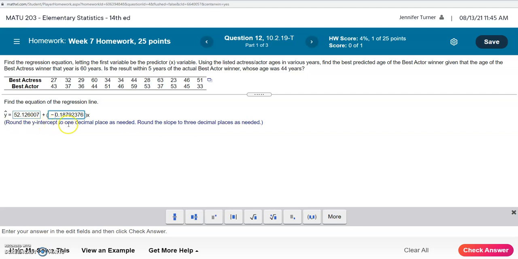Then it says to round to 1 decimal place for the y-intercept. The y-intercept is the first value here that is not next to the x. It's just by itself. So that one we want to round to 1 decimal place. Rounding correctly, that would be 52.1. And then it says to round the slope to 3 decimal places. So this one is the slope, the one that's connected to the x. So we want to round that to 3 decimal places. So that would be 0.187. The number that comes after the 7 is a 9, which means we should round the 7 up to an 8. So we'll change that to an 8. And that should be our regression equation.